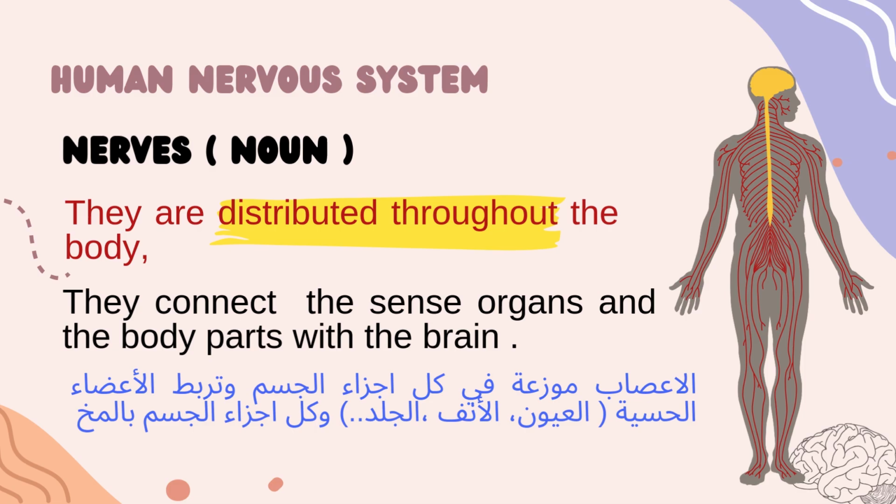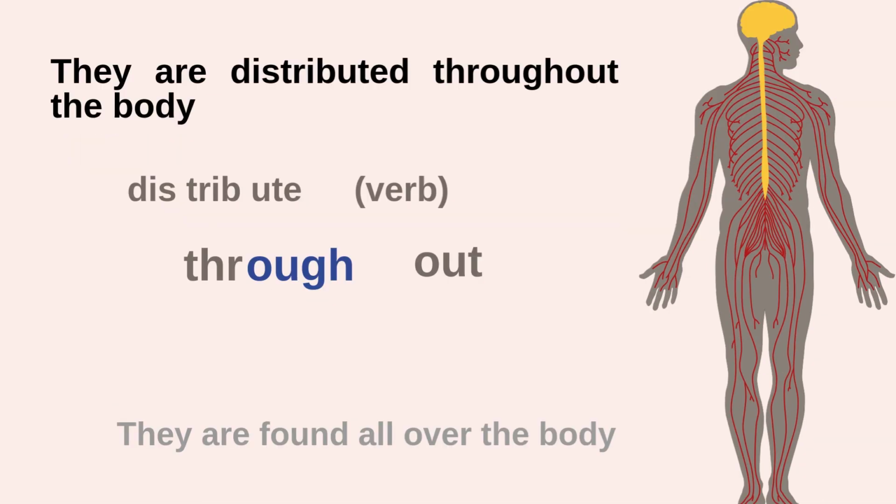As you see here, these tiny red lines, those are the nerves. So they are distributed throughout the body. And they connect the sense organs and the body parts with the brain. The sense organs as eyes, nose, tongue, skin, ears, all of these and all the body parts inside our body, they connect them with the brain.